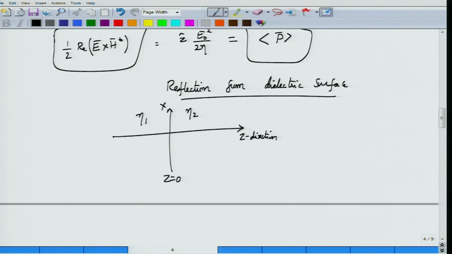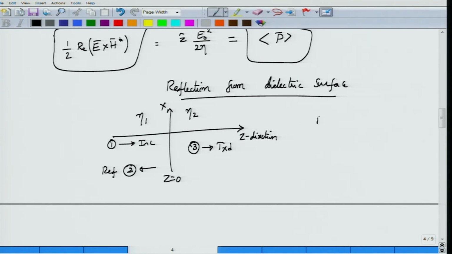First you have an incident wave. Because eta 1 and eta 2 are not the same, there will be some reflected wave. However, in this case now, because in a dielectric region you can actually have electric fields, there will be some electric field into the second medium. So because of this, at this interface you actually have incident, reflected and transmitted waves. So you have incident, you have reflected and you have transmitted waves into the second region.